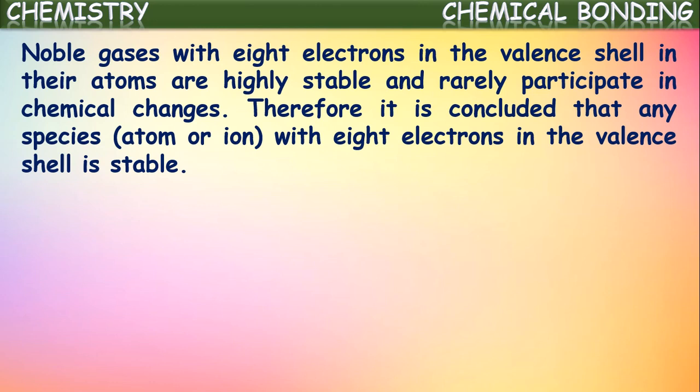Based upon the electronic configurations of noble gases and their unreactivity, they came to one conclusion: species, that is either atoms or ions, which have 8 electrons in their valence shell are more stable.